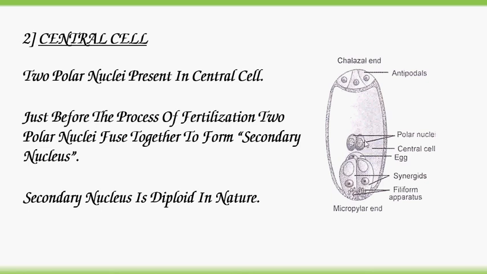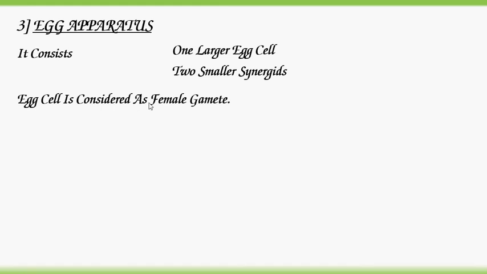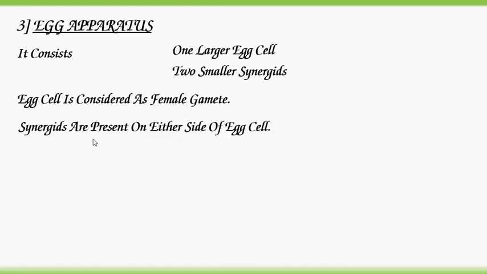As a result, it forms a diploid secondary nucleus. Egg apparatus. It consists of one larger egg cell and two smaller synergids. The egg cell is considered the female gamete. Synergids are present on either side of the egg cell.